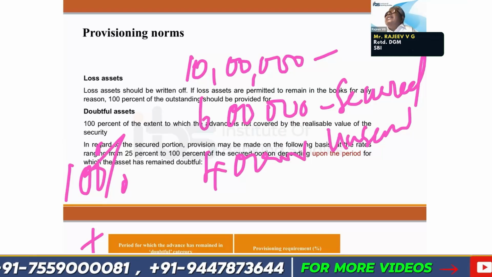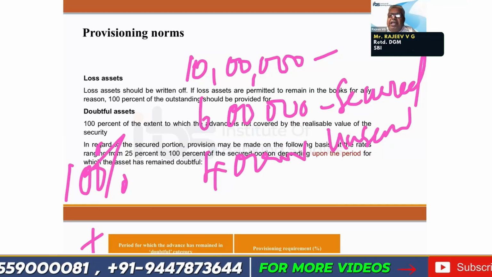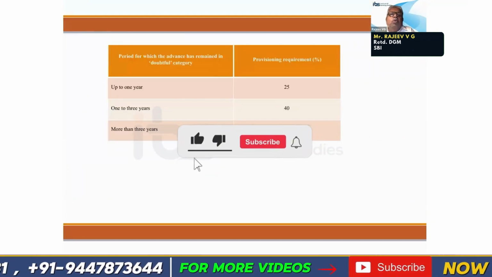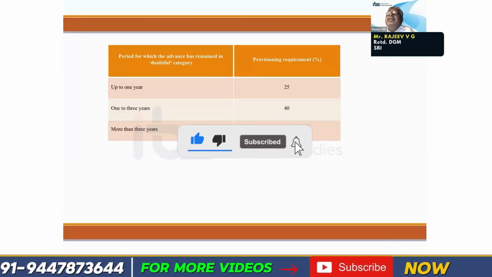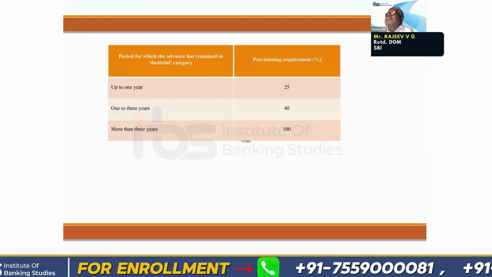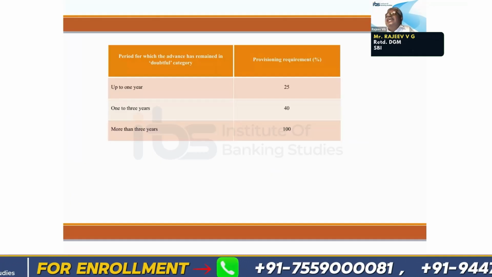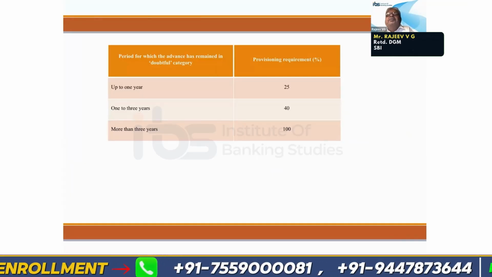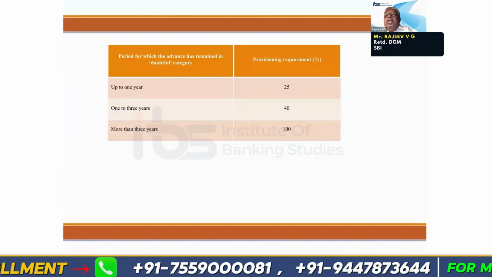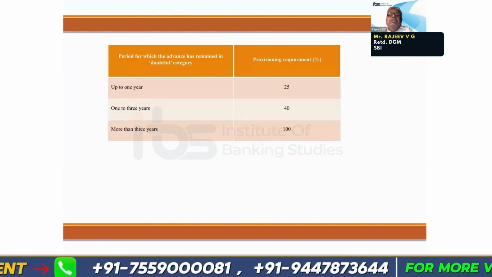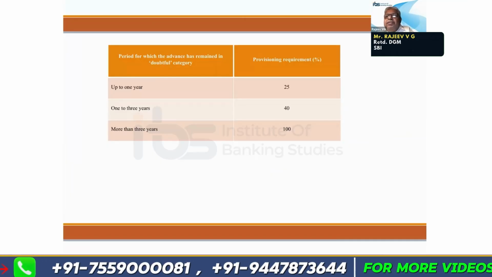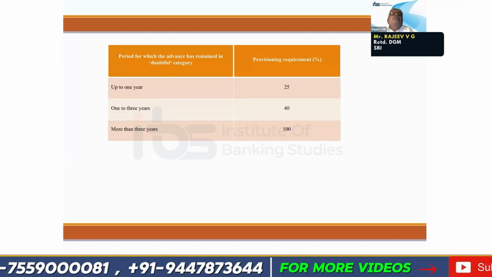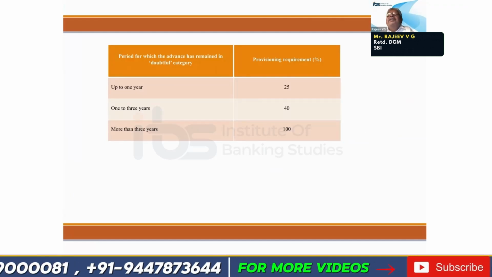And the percentage of provision for secured portion will depend upon whether it is DA1, DA2 or DA3. If it is up to 1 year, that is DA1, the percentage is 25. That is, on 6 lakhs, 25%, that means 1.5 lakhs. 1.5 lakhs plus 4, that is 5.5 will be the total provision. 1 to 3 years, that is DA2, it is 40%. 2.4 is the provision for secured portion in the example which I have written.